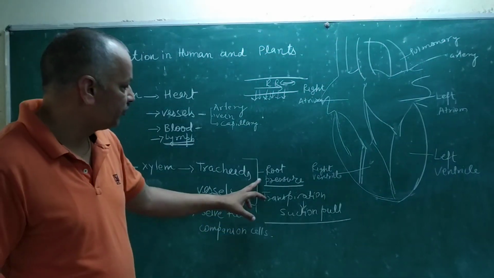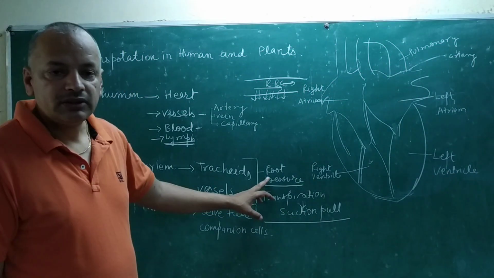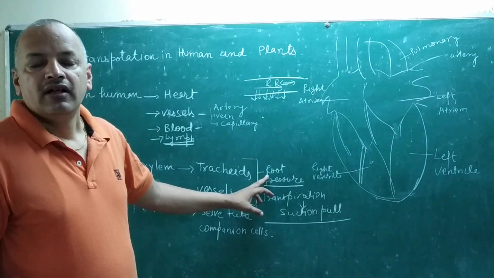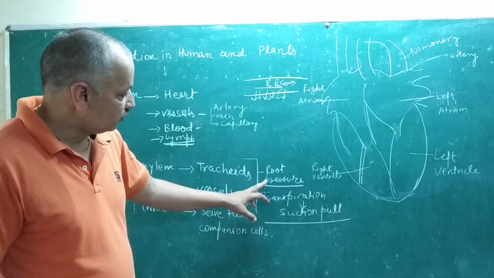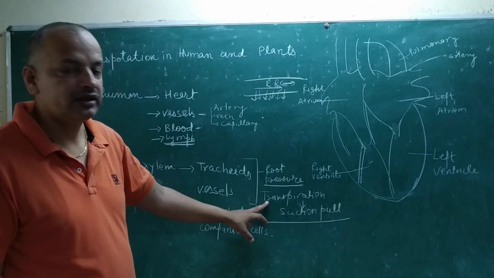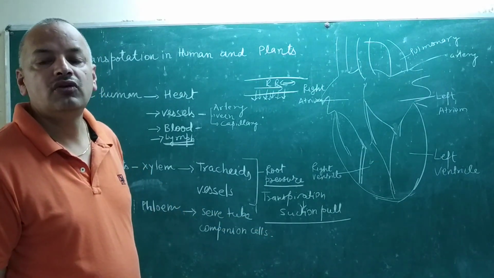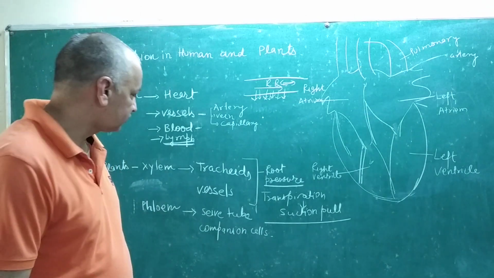So these two physical forces help transfer the material from the lower to the upper section. One is root pressure and the second is transpiration, which creates suction pull. That helps transfer the water from lower to upper.